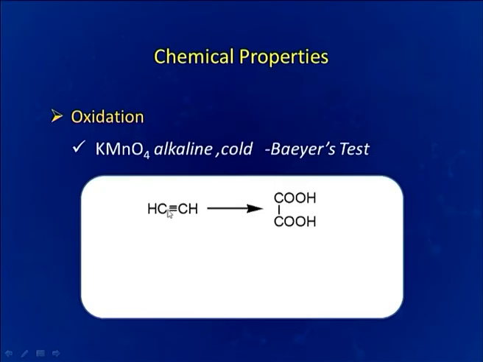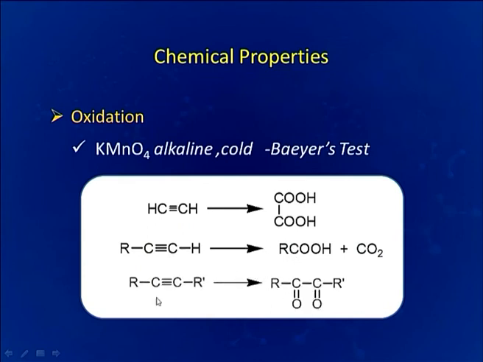Now, oxidation of alkynes. In presence of cold alkaline KMnO4, which is called Baeyer's reagent, this test is also known as Baeyer's test. We can see that this triple bond can be converted here to oxalic acid. Now, if we are using higher alkyne, then also we can see that this can be broken from here and this carbon atom will be converted to carbon dioxide and this unit RC is being converted to RCOOH.